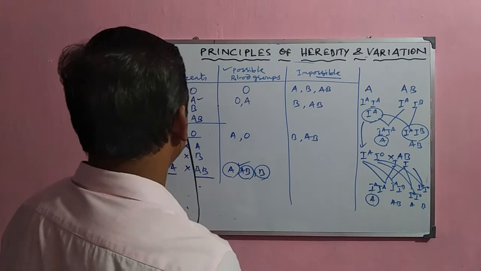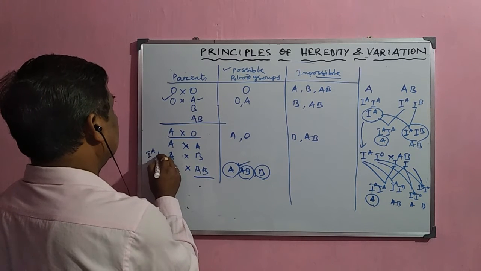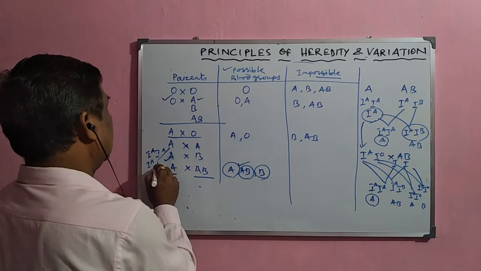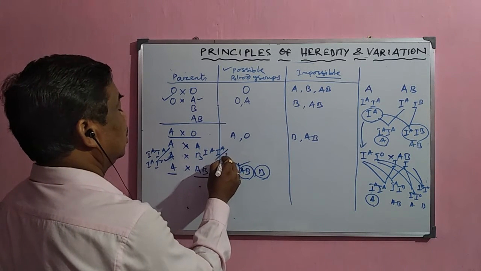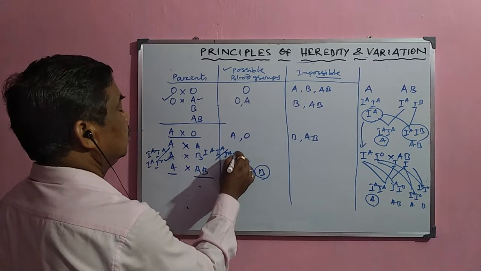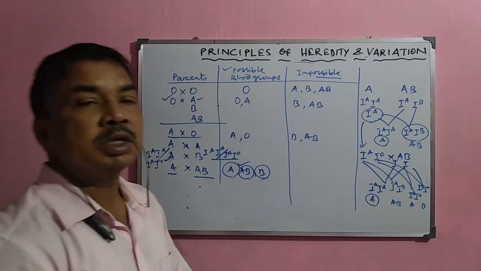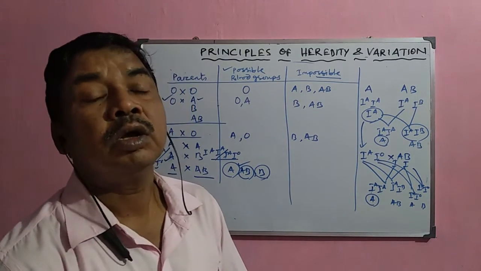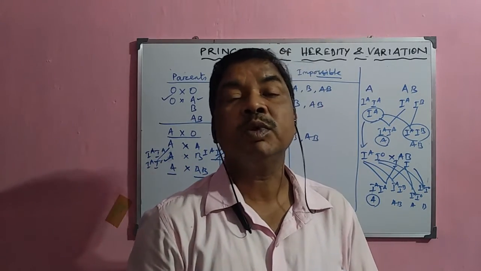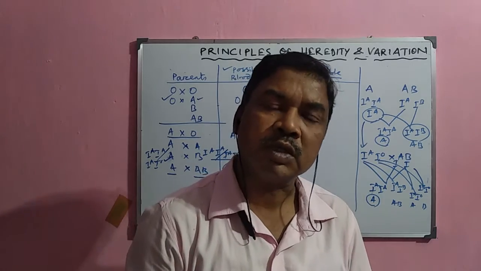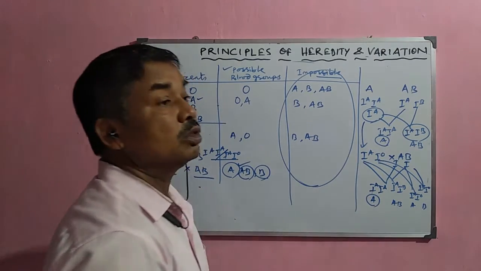So in this case, different homozygous and heterozygous conditions will be there, and on the basis of this, the parent's genotype determines the genotype and phenotype of blood group in the offspring. So what are the impossible phenotypes in the offspring?